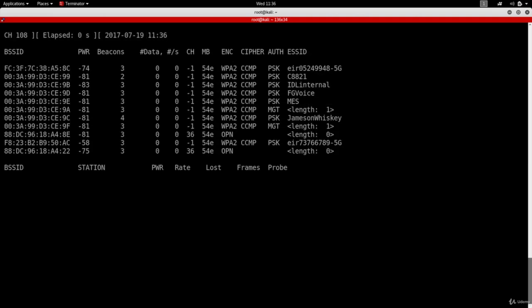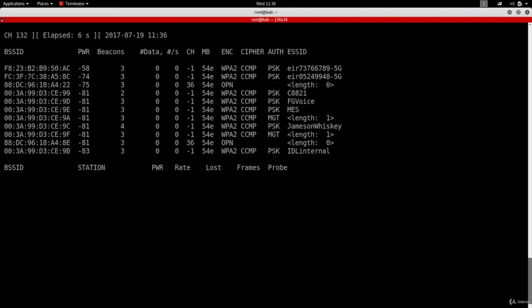And as you can see, as soon as we hit this, I'm actually just gonna do Control-C now because you can see the results. You can see that we got many more networks right now. And we have the 5 gigahertz networks. So we have this network and this network that we weren't able to see. We have the Jameson Whiskey network as well. And basically we're able to capture all the networks that use the 5 gigahertz frequency.